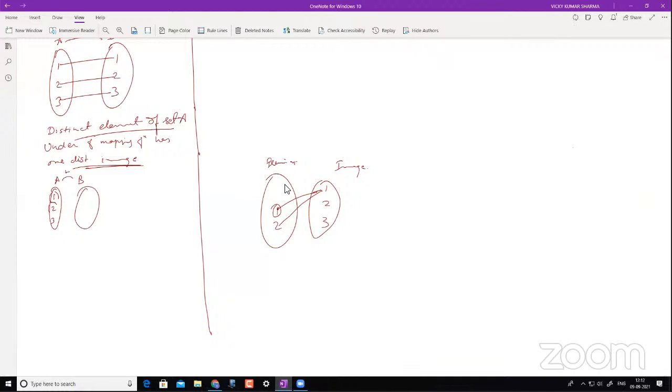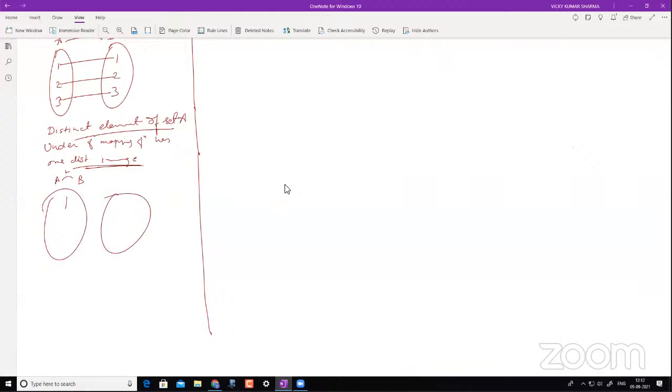If this is your set A, 1, 2, 3, and this is your 1, 2, 3, call this the image and this the pre-image.